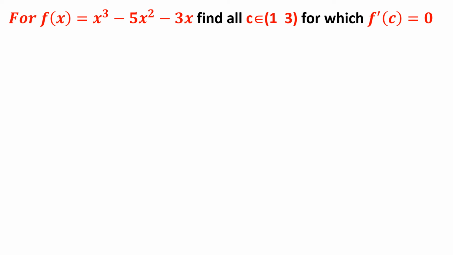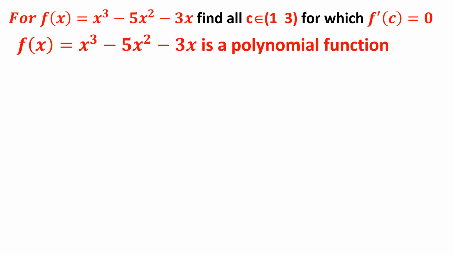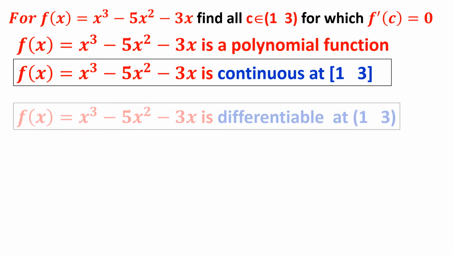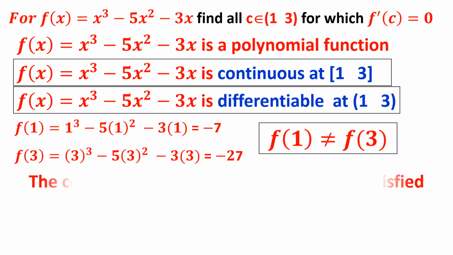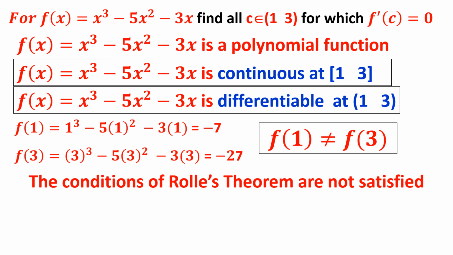For this question, one more part: we have to find the value of c such that f dash of c is 0. For that, let us once again go for it. It's a continuous function. It is differentiable. Let us find what is f of 1 and f of 3. Already we have found, no need to do it once again. F of 1 is minus 7 and f of 3 is minus 27. Therefore, they are not equal. What do you mean by that? The third condition of Rolle's theorem is not satisfied.